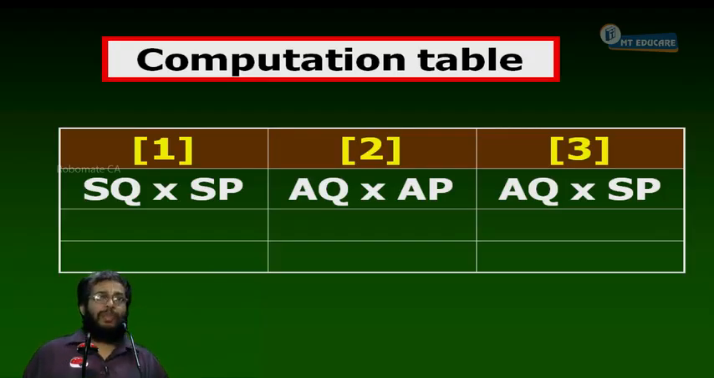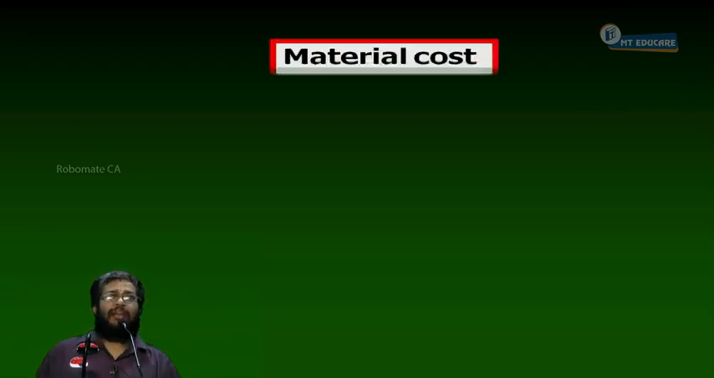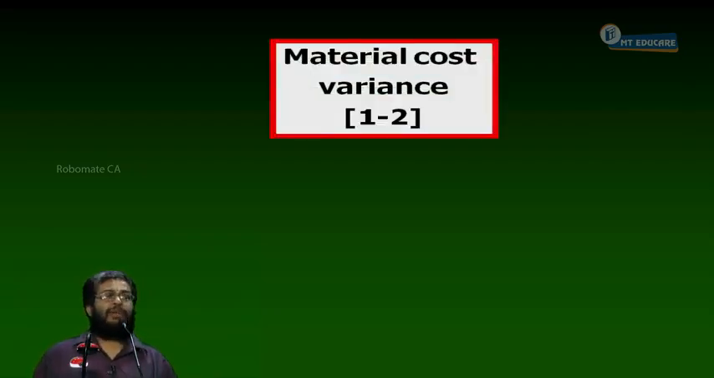Next. Step 2: Variance calculation. Underline that. Center right. Material cost variance: 1 minus 2. Don't say minus 1. 1 minus 2 means column 1 minus column 2.